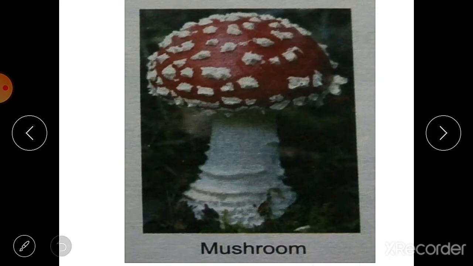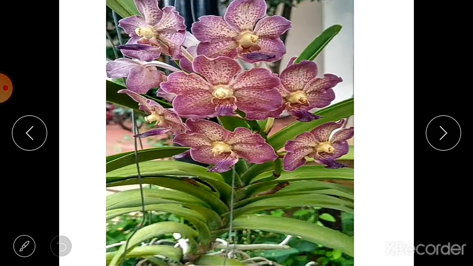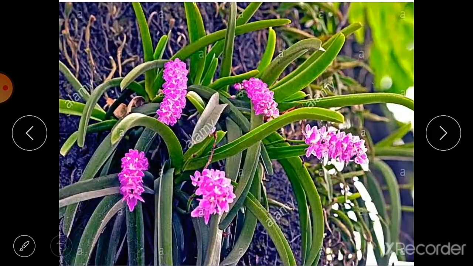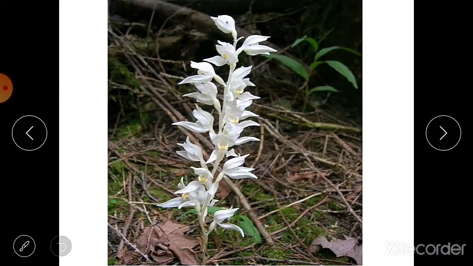This is the mushroom, fungi, then this is Indian orchid, this is another type of orchid, a type of Indian orchid. This is the snow orchid. So these are the different types of saprophytic plants that grow on dead and organic matter.